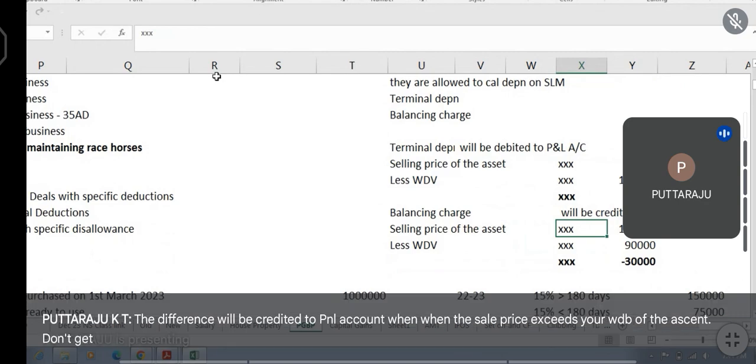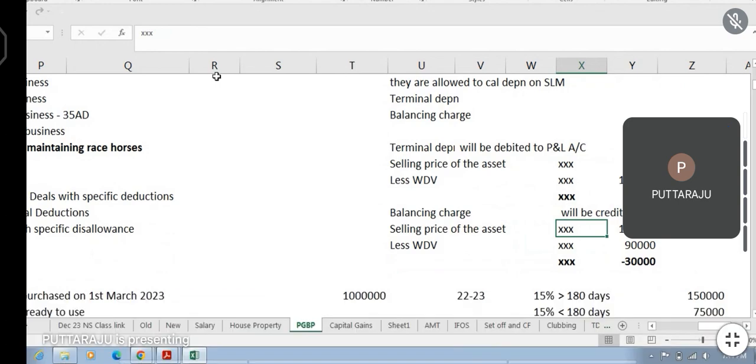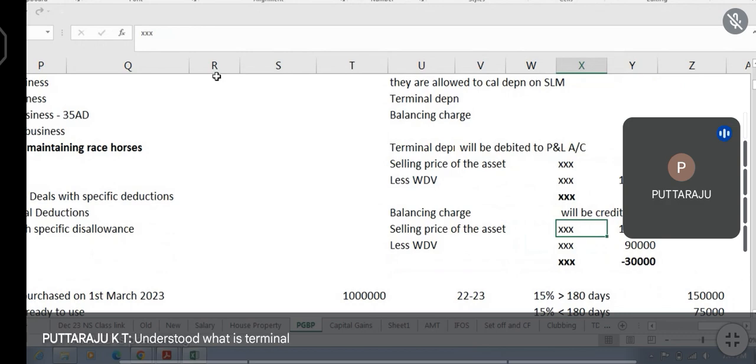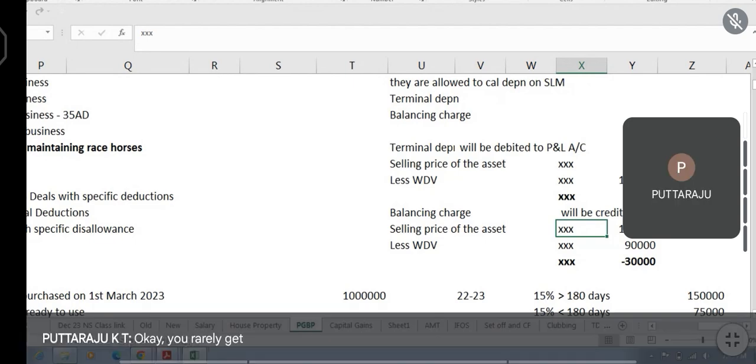Don't get confused. WDV means what we are calculating. Opening balance minus depreciation is always called WDV. Understood what is terminal depreciation and what is balancing charge? Yes, sir. Okay, you rarely get questions on this.